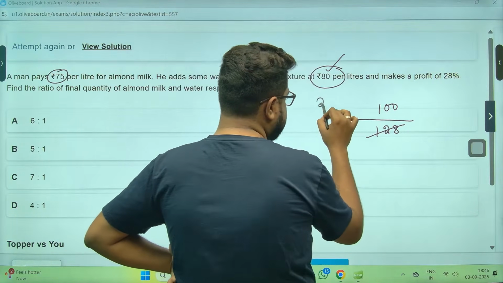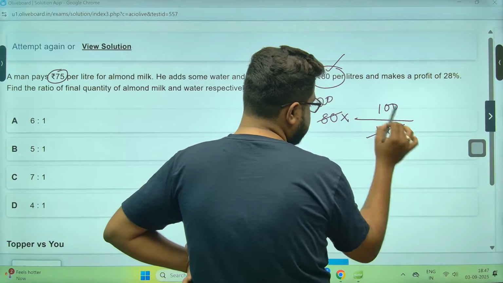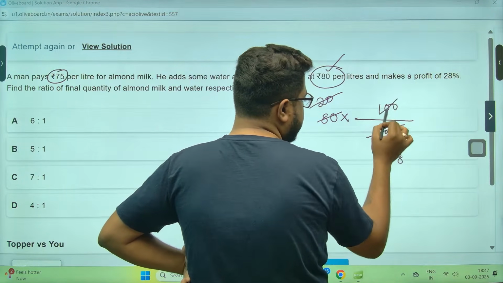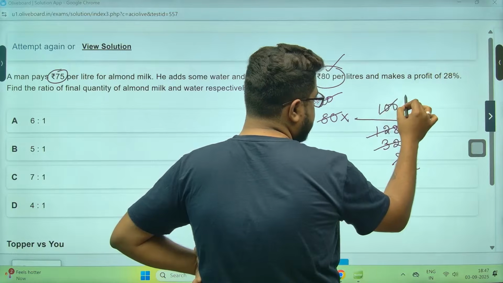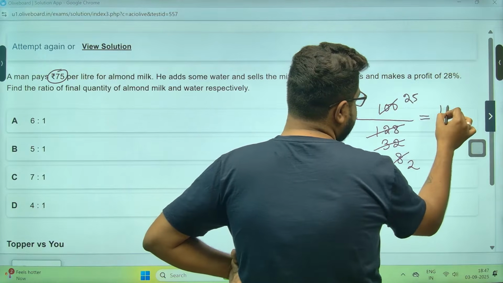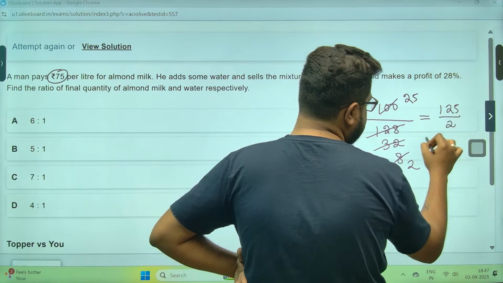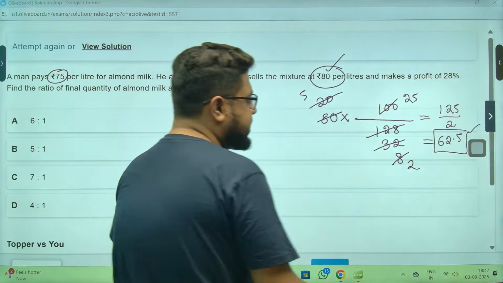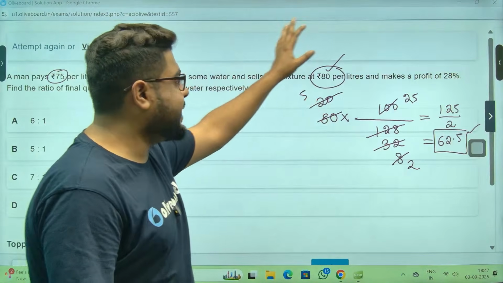4 20s are 80. 4 5s are 20. 4 25s are 100. 125 by 2. Meaning, sir, 62.5 rupees. This is the actual CP of the almond milk that he is selling.